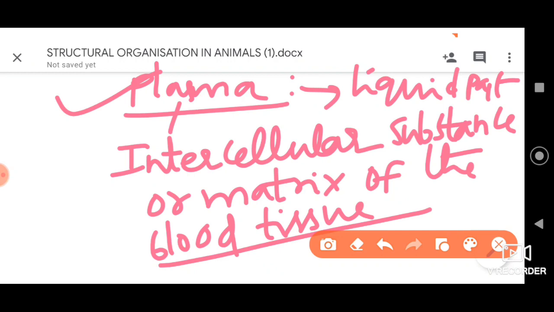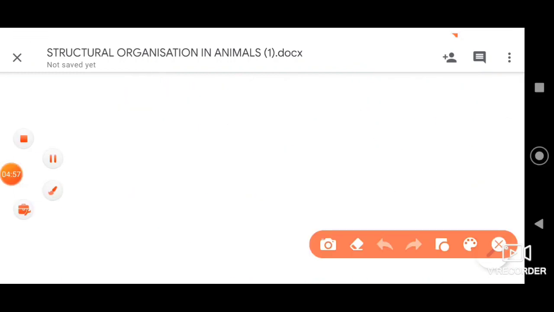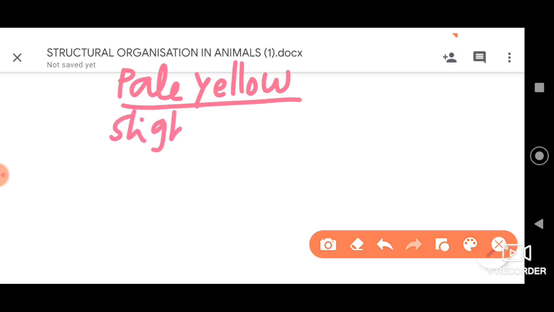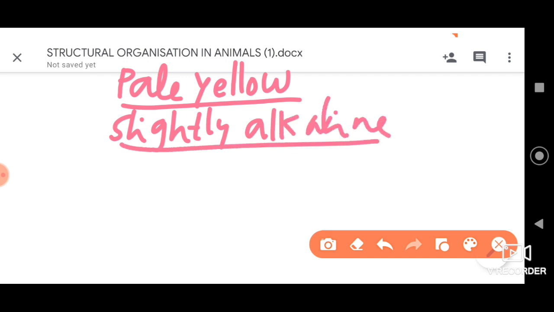Now, a few important aspects with respect to the composition of plasma also let us understand. Before that, let me tell you, plasma is generally a pale yellow fluid, and it is slightly alkaline, or it is basic in nature, all right.